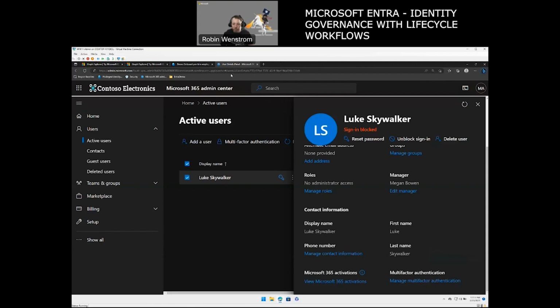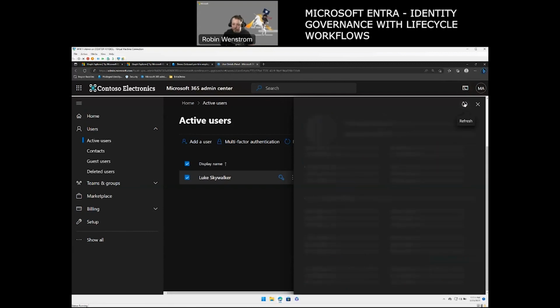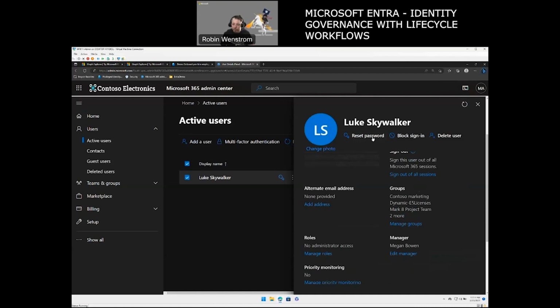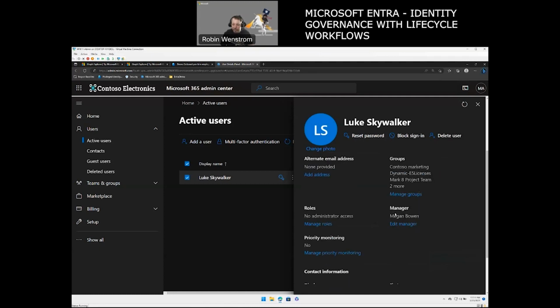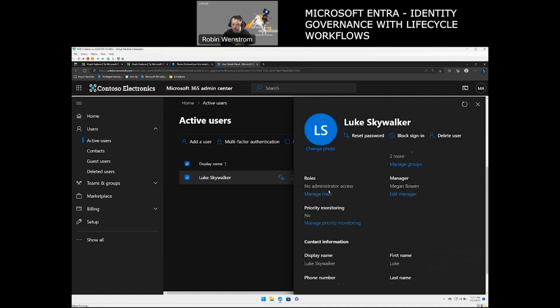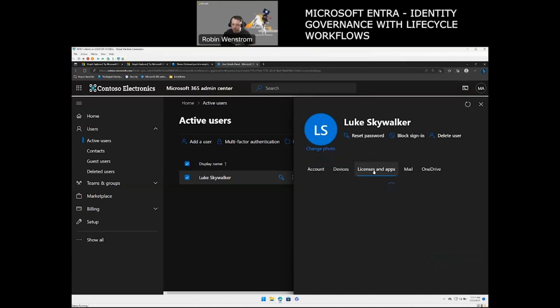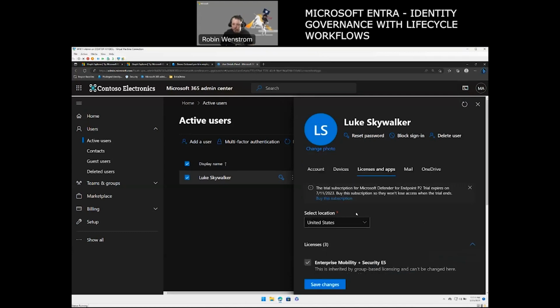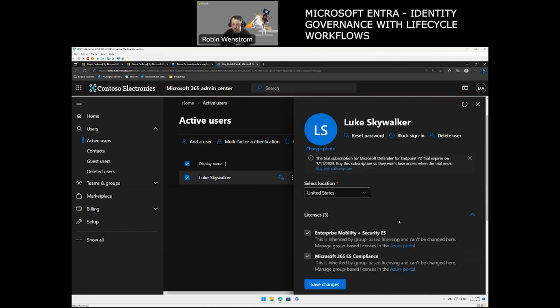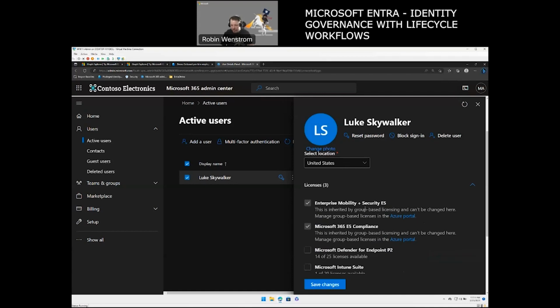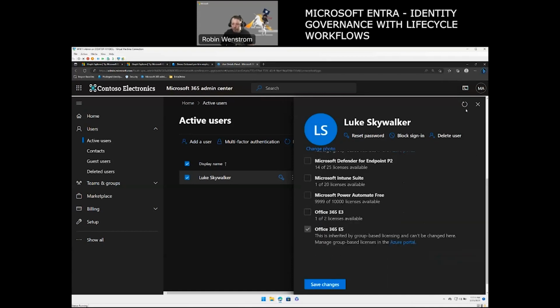So in our case, we're going to move over here to Luke. We're going to refresh. And we see now it doesn't say sign in blocked. We see he has the groups of dynamic E5 licensing. His Mark 8 project team, as we saw, is added. He doesn't have any administrative roles, which is perfect. As well as if I scroll up and go in on licenses, I can verify that the US location is correct, which was something that we had our HR system specify, as well as he got the E5 licenses here. So far, everything looks good on my end.